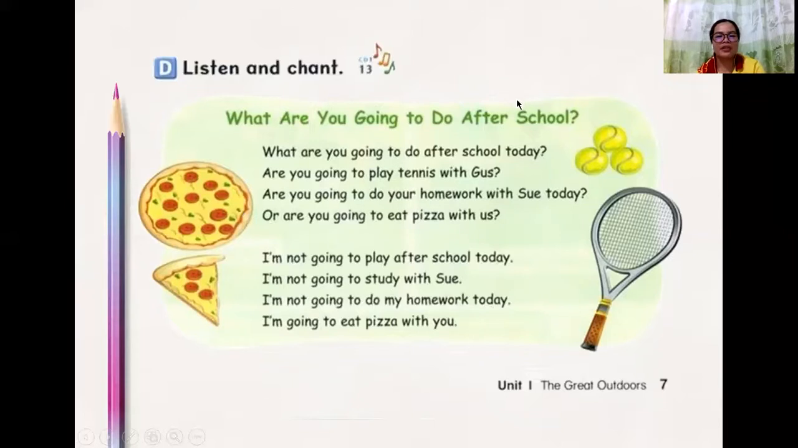Okay, so after school means if you finish your study. Okay, so this chant is all about what his friend is going to do after school. Okay, so in the house, if you have time, you can read this chant again, again, and again.